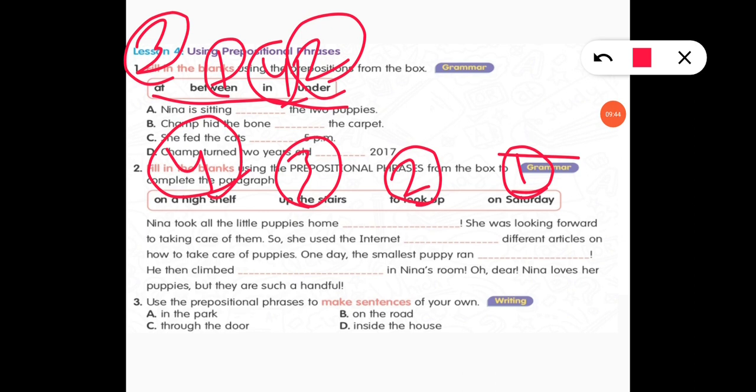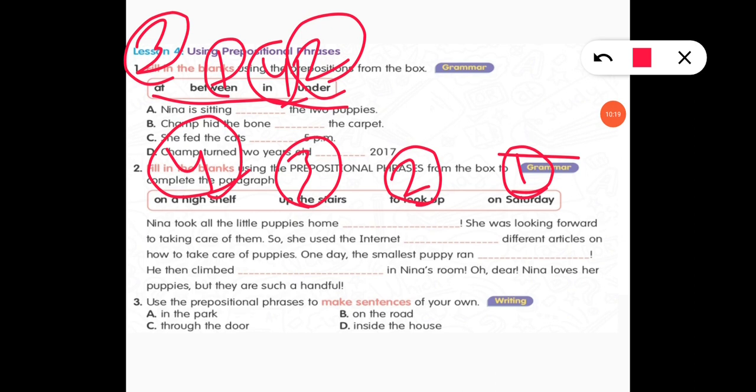There is question 3. Use the prepositional phrases to make sentences of your own. Here are 4 prepositional phrases, and you have to make sentences by using them. So, in the park: I visited in the park. Did you see the children in the park? Did you see the cat in the park? Did you see a dog in the park? Like that. Next, B part, on the road. We must follow traffic rules to stay safe on the road.